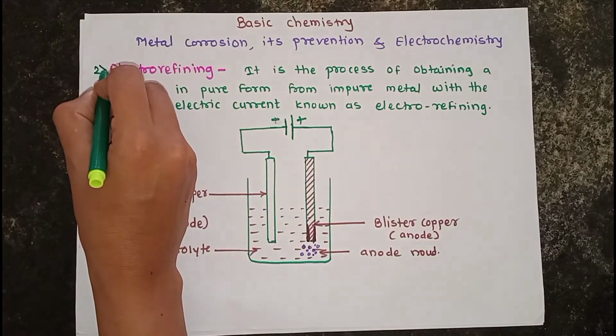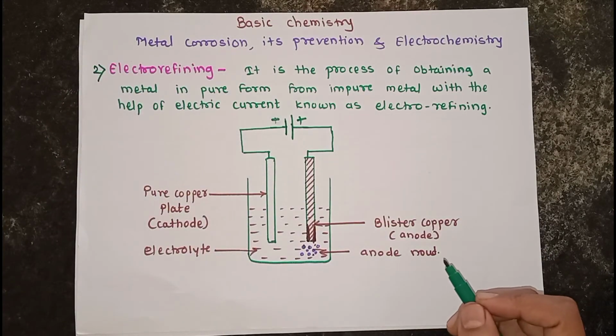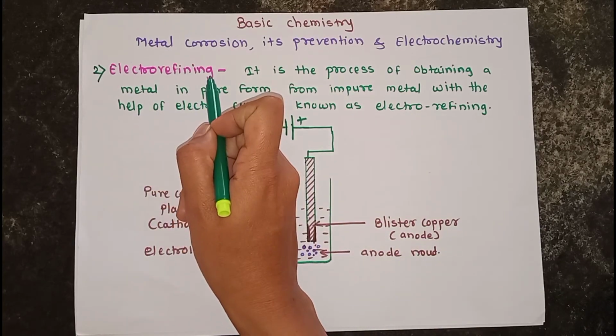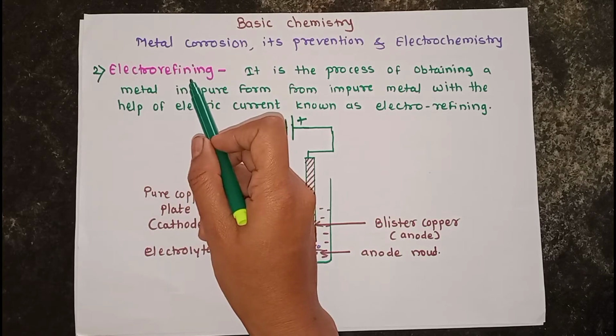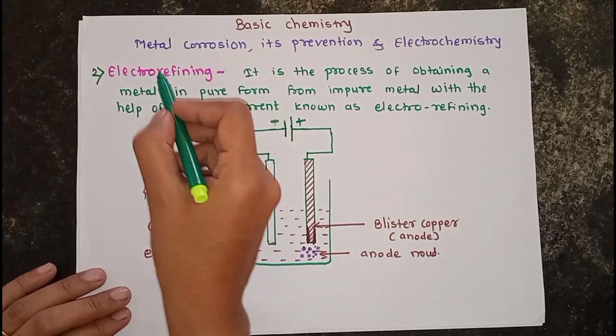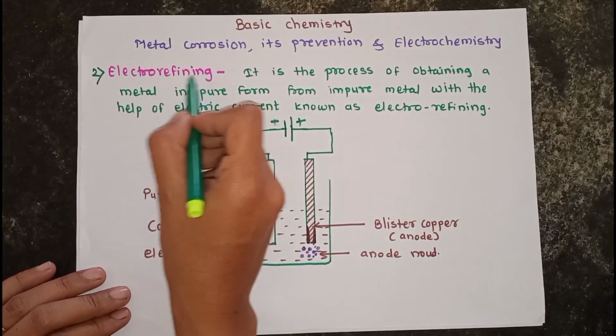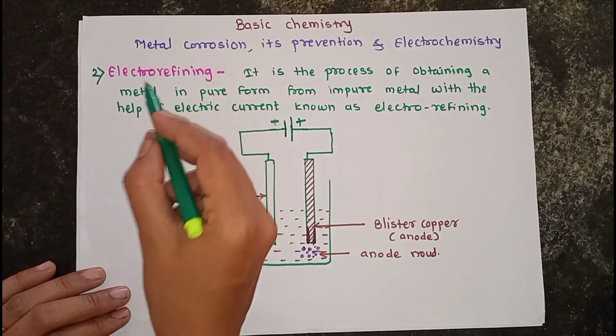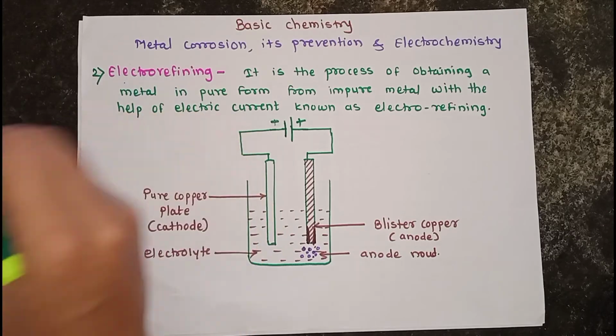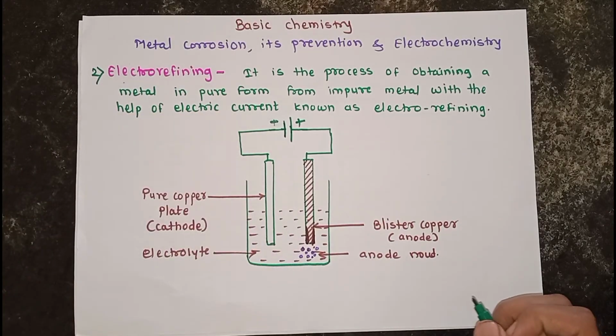In today's session we discuss the second type of application of electrolysis, which is electro refining. Refining means purification and electro means with the help of electric current. So we purify the metal with the help of electric current, which is called electro refining.